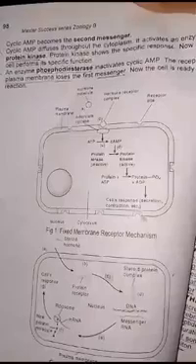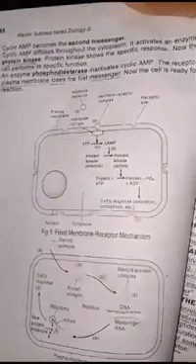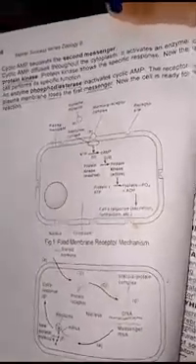An enzyme inactivates cyclic AMP. The receptor on the plasma membrane loses the first messenger. Now the cell is ready for a new reaction.